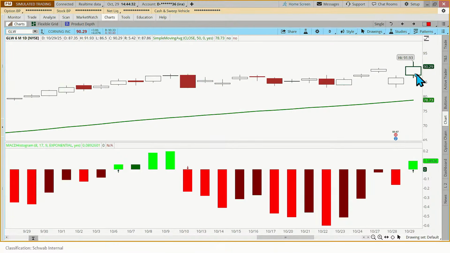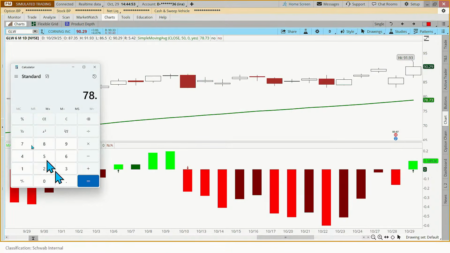Okay. Right here. So let's do that simple position sizing. If we have a valid buy signal here at $90.29, our moving average is at 78.73. How many shares can we buy? And where do we set that initial stop? Okay, let's figure out the stop order first. So 78.73, and then this is how you get that stop value: amount times 0.99. Okay, and that equals 77.94. Someone write that down and remember that for me. 77.94.